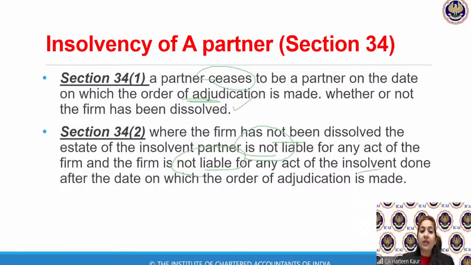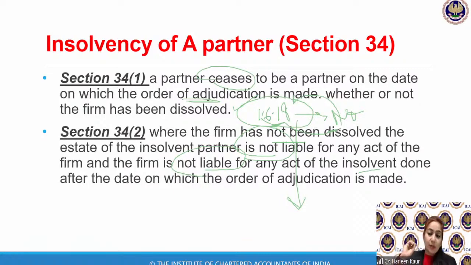Now, what does it mean? A partner ceases to be a partner on insolvency. If a partner has been declared insolvent on 1st June 2018, then from 1st June 2018 he will no longer be considered a partner in my firm. For any actions taken by the firm after 1st June 2018, neither this partner is liable nor is the firm liable for this insolvent partner.